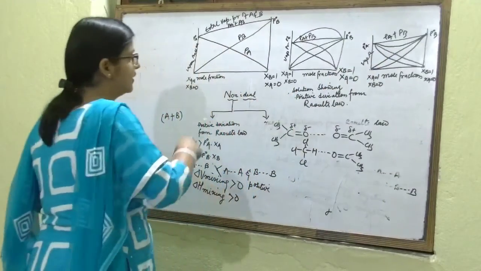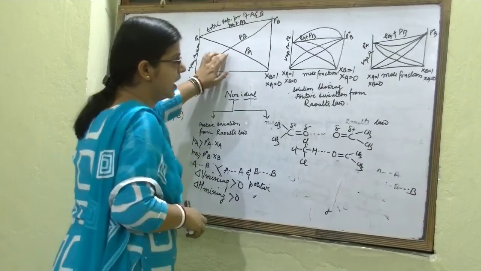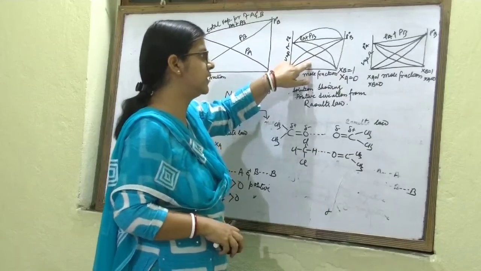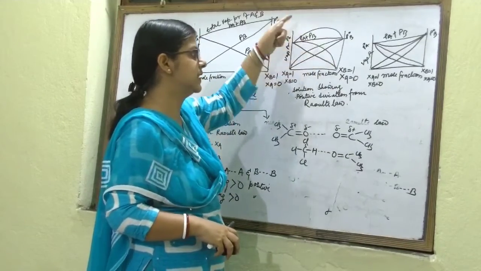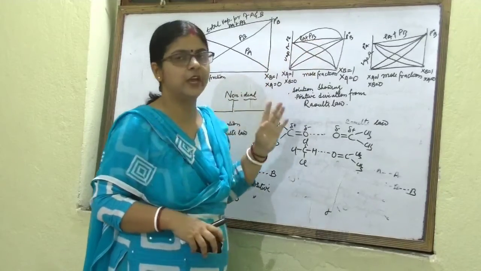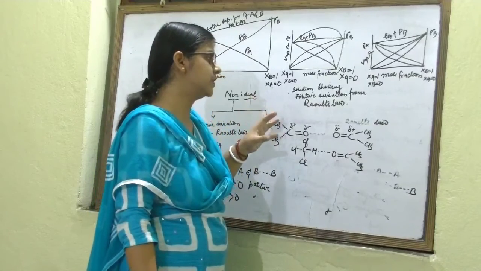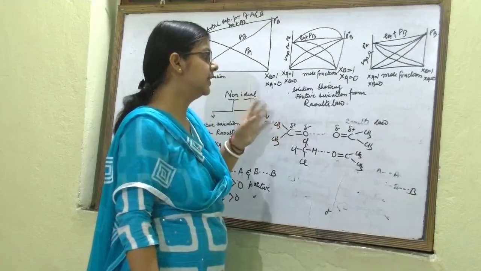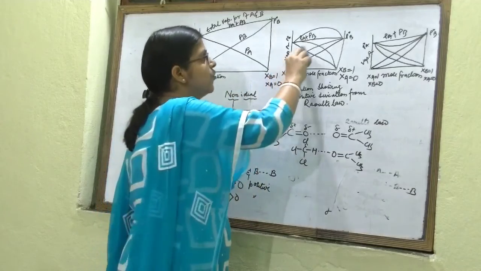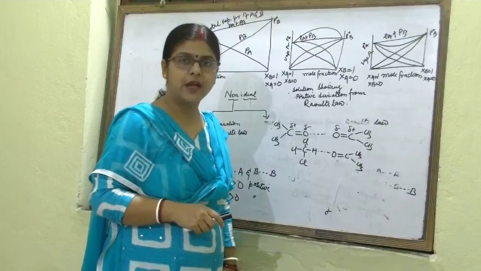So graphically you can represent Raoult's law like this, and for positive deviation you can represent it this way. Why? Because in a solution showing positive deviation from Raoult's law, the vapor pressure of any component is more than its vapor pressure as formulated by Raoult's law.